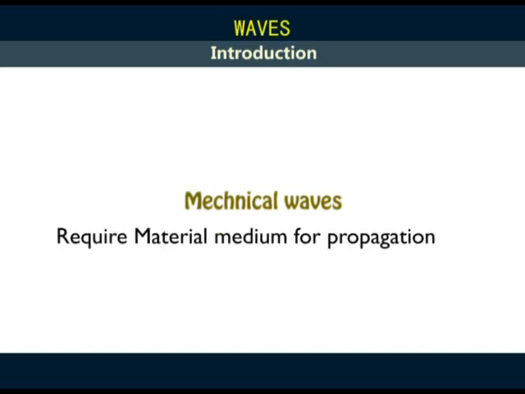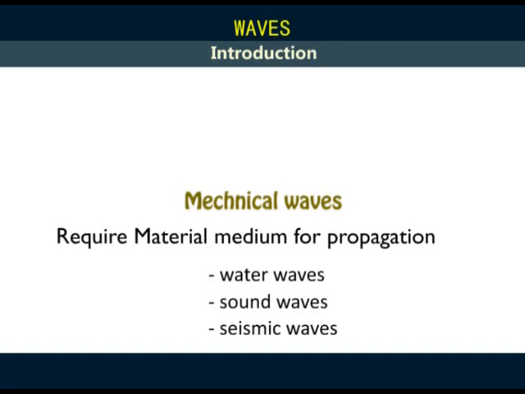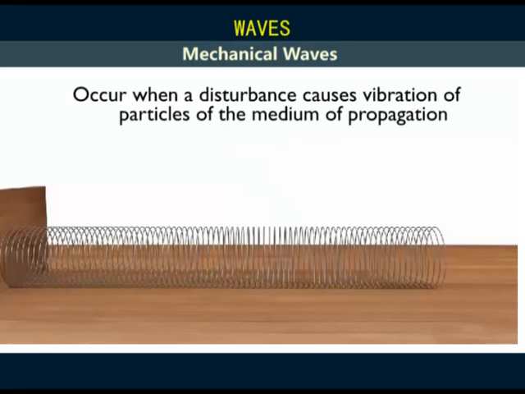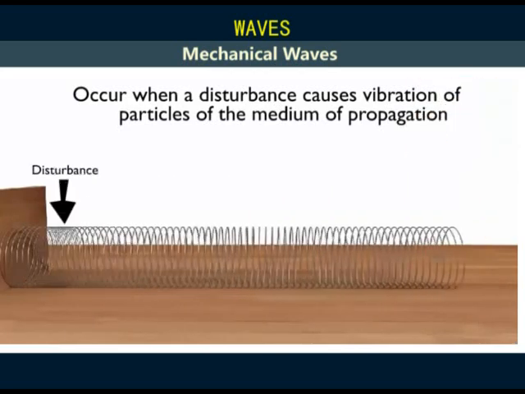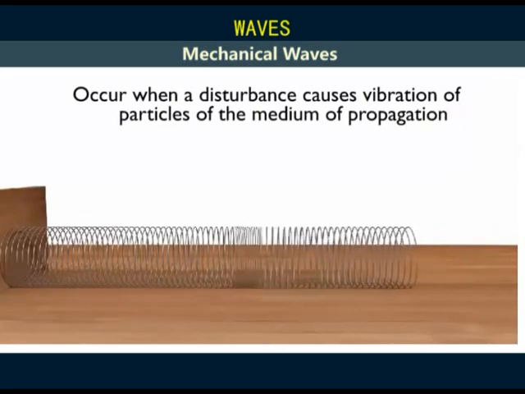Mechanical waves require a material medium for propagation, either solid, liquid, or gaseous media like air. They cannot propagate through vacuum. Water waves, sound waves, and seismic waves are mechanical waves. Mechanical waves occur when a disturbance causes vibration of particles of the medium of propagation. For example, when a slinky spring is fixed on one end and a disturbance is created on the free end, we observe a disturbance carried to the fixed end of the slinky.